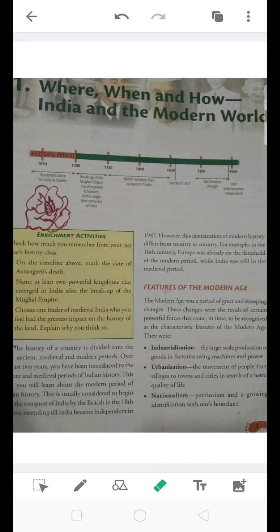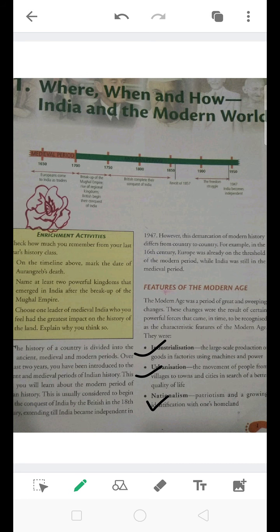The first one we studied was industrialization, where we saw how large-scale production took place by using different machines, power and technologies. Then we studied urbanization, where people started moving from towns to urban areas, cities, so that they could get more employment opportunities and enhance their quality of life. The third one was nationalism. The people in India started having a feeling towards their country, a growing love and identification with one's homeland.